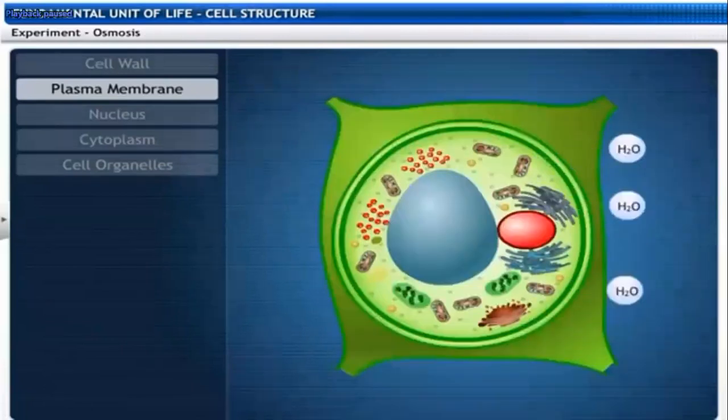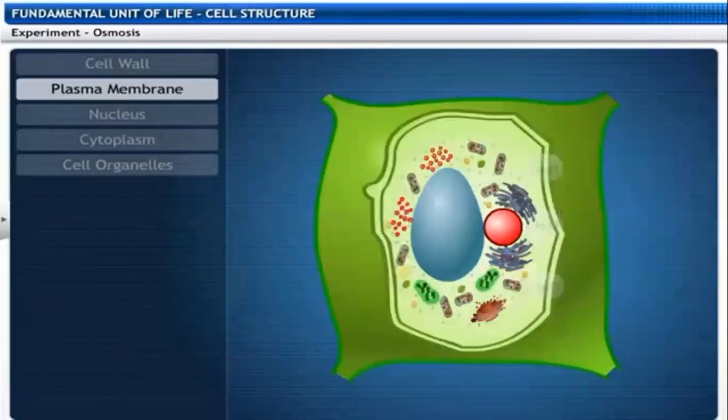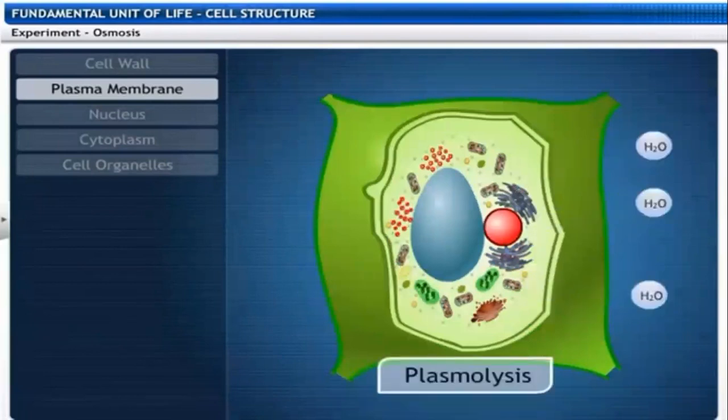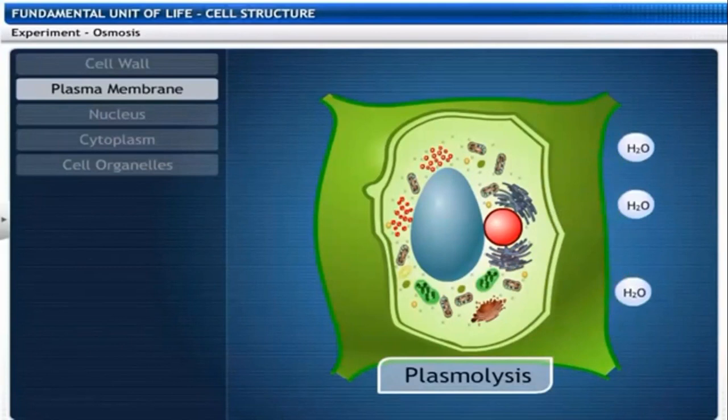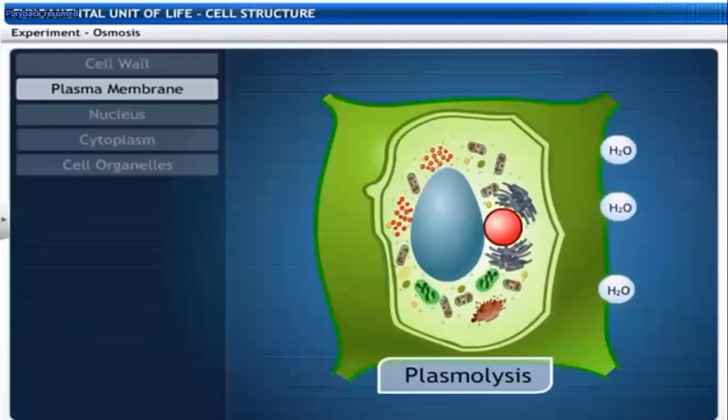When a cell loses water through the osmosis process, the cell contents shrink. This is known as plasmolysis. When the cell loses water, the cell shrinks. This process we call plasmolysis.